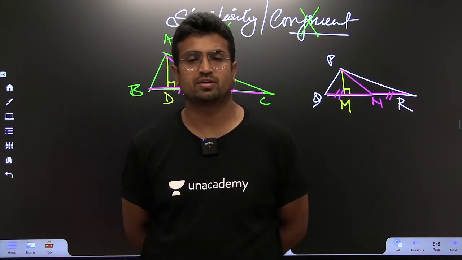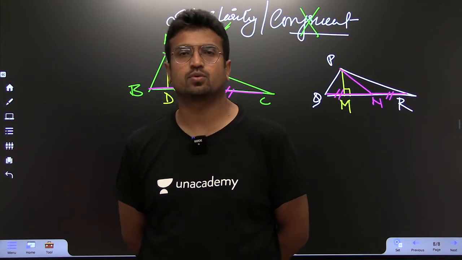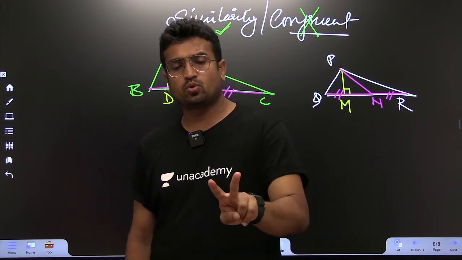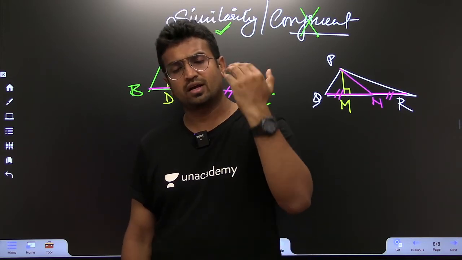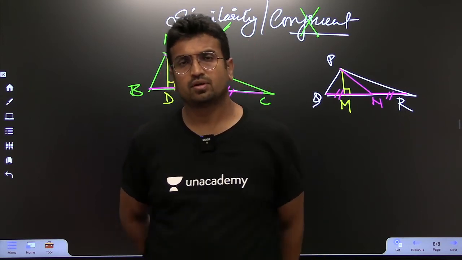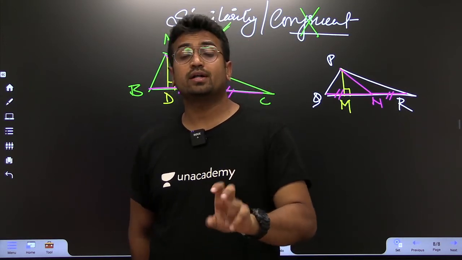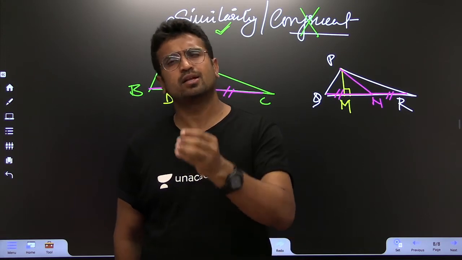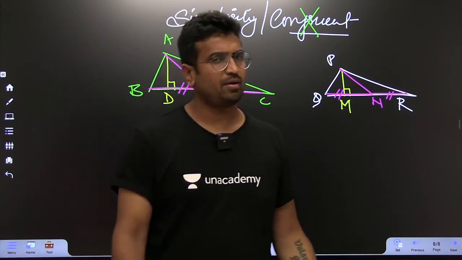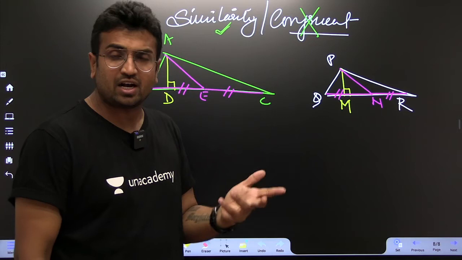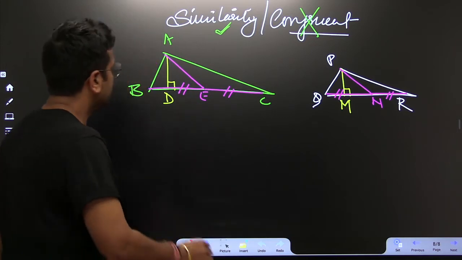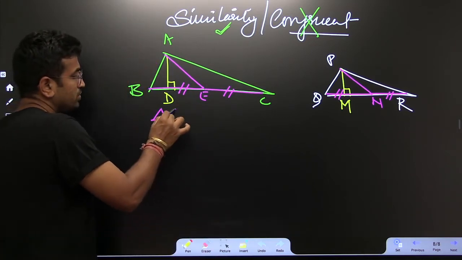Those are not required in competitive exams. So what is required? If 2 angles are equal, the triangles are similar, and then just leave it. Fabulous. But what is the advantage when you say that the 2 triangles are similar? Don't miss what I'm saying.